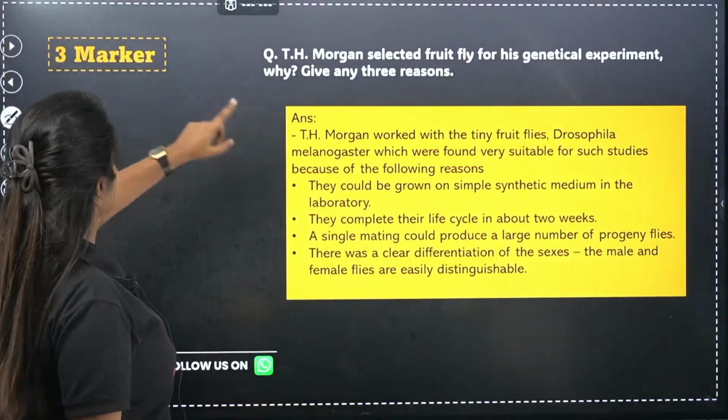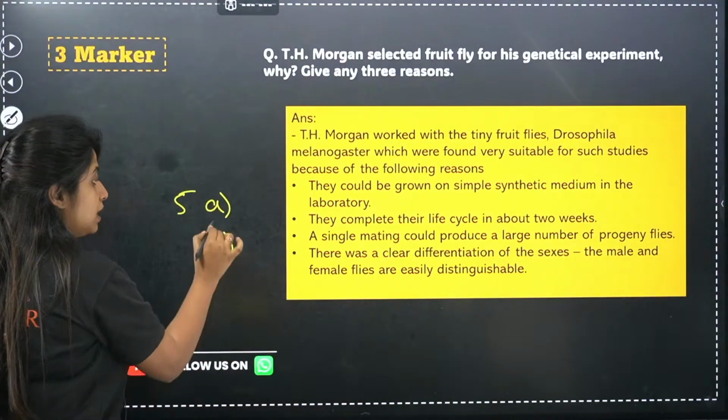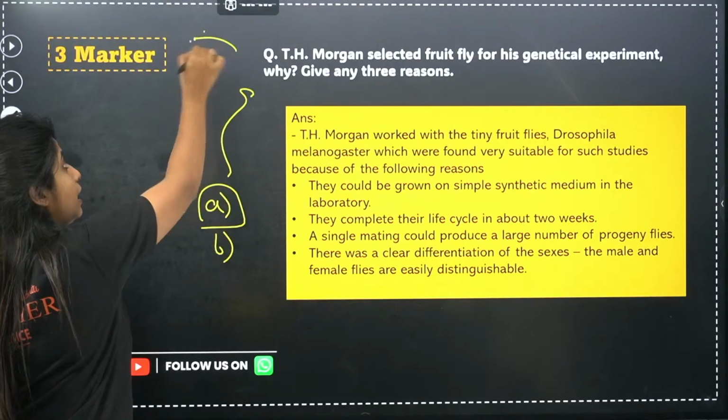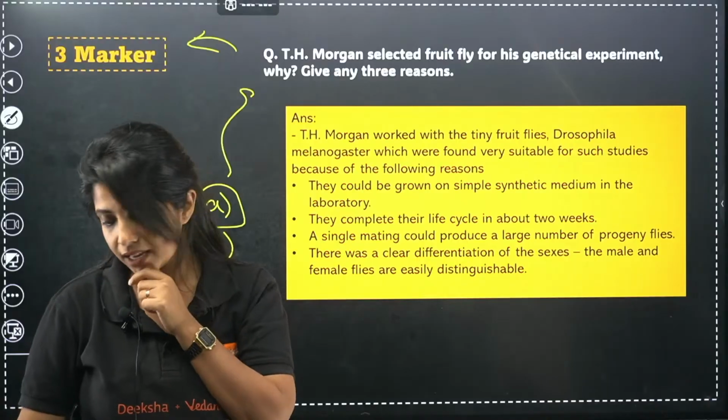So this is again a question. This was actually a 5-marker question. In the 5-marker there was A and there was B. This was the A part, which contained 3 marks. I clearly remember this. This was also there in the previous year.